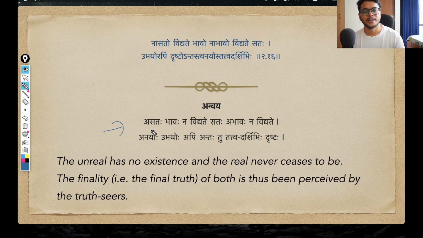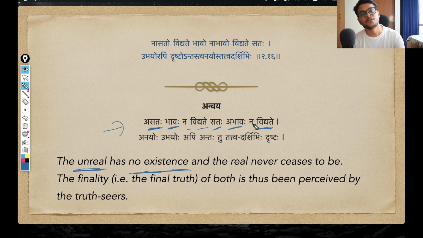So Anvay goes like, Asataha bhavaha na vidyate, that the existence of Asat is not. We can rephrase this entire line as: the unreal has no existence. This is basically a better phrasing. And sataha, something that is real, abhavaha, the non-existence of this is not.